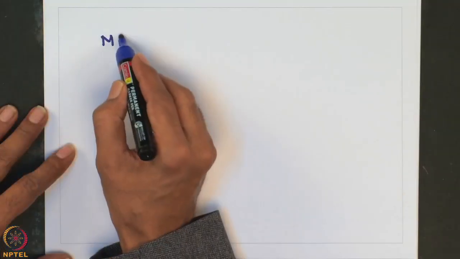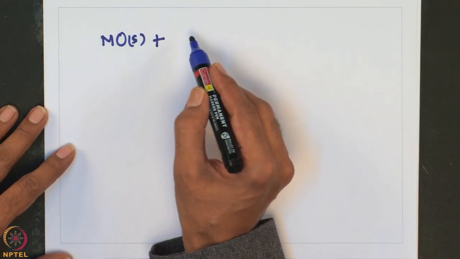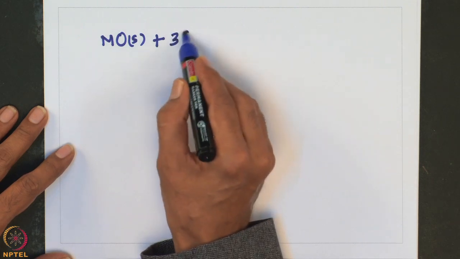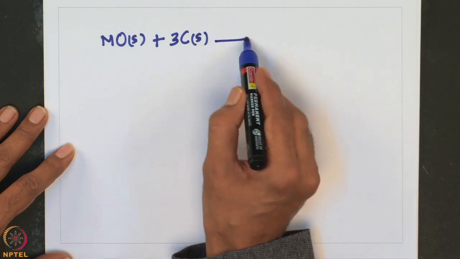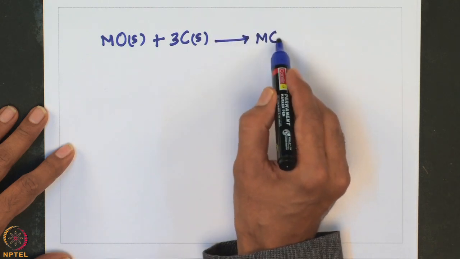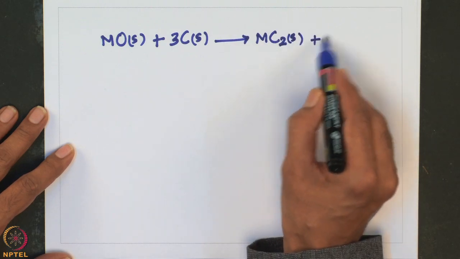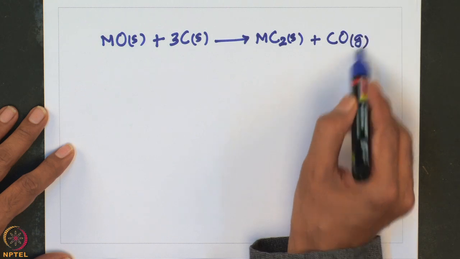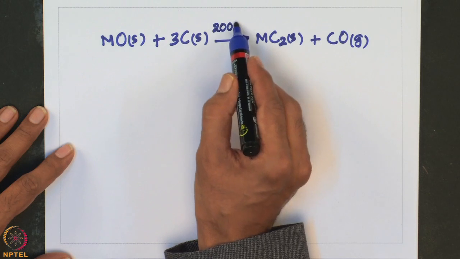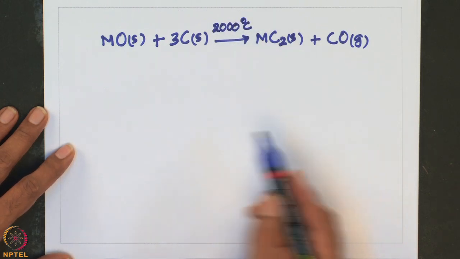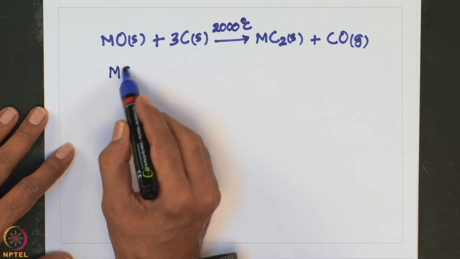For example, we take the oxide and treat this one with carbon, approximately around 2000 degrees centigrade. Okay. One can also start from the corresponding carbonates.